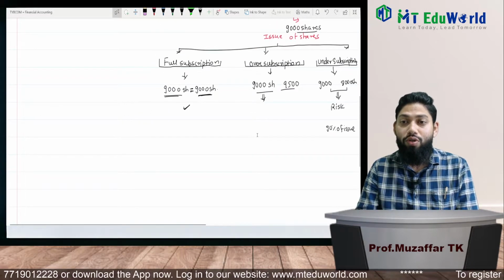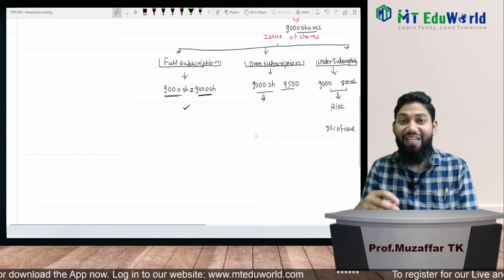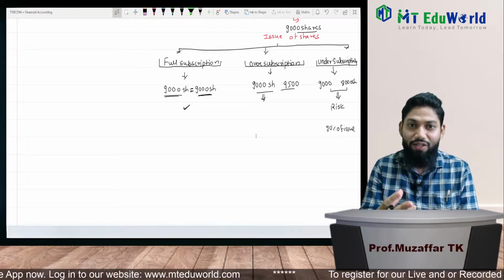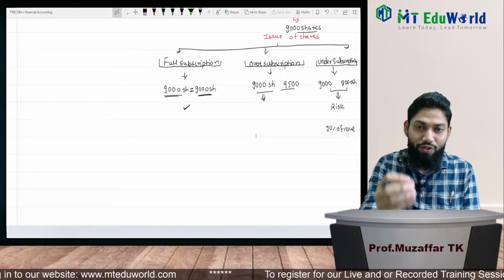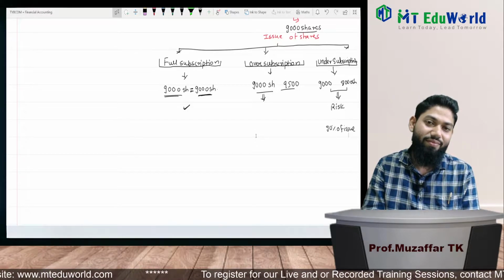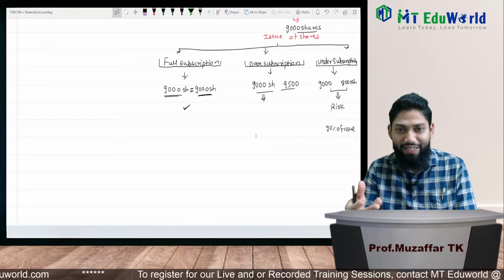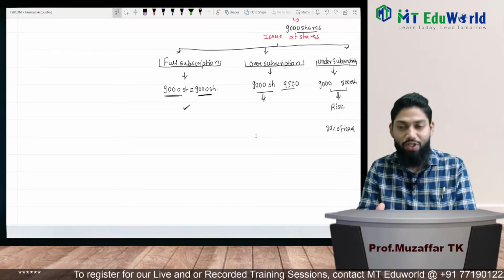So to cope with the risk, underwriters come into the picture. They give a guarantee that if the public doesn't subscribe for your shares, we will help you. We assure that if the public doesn't subscribe for your shares, we will take up the shares. And they charge commission for it. They will not do it freely, right? So they take commission. So our next concept is commission.